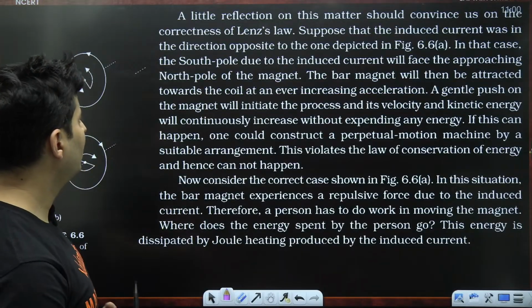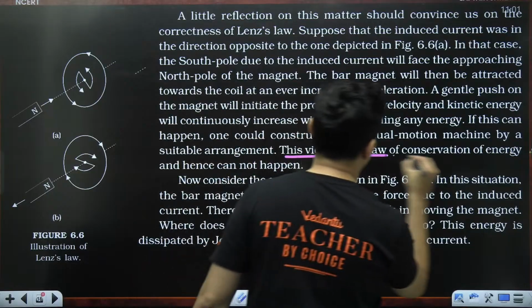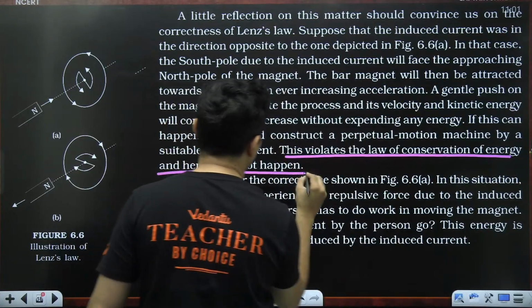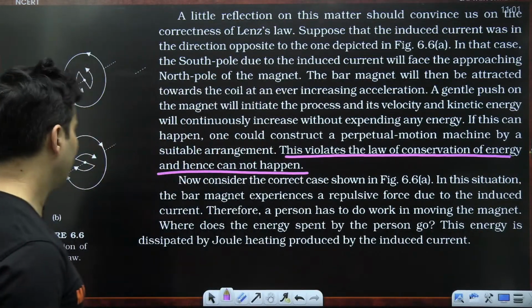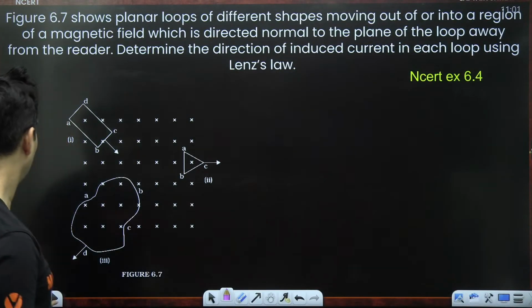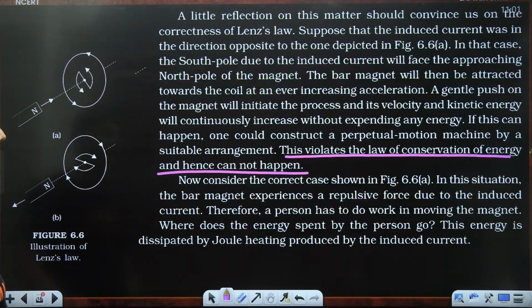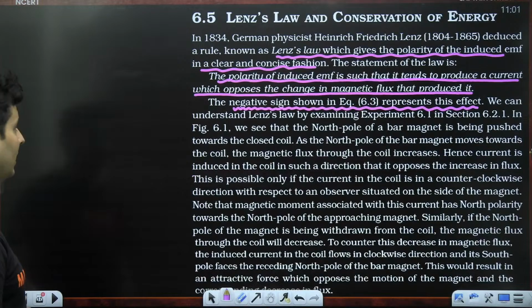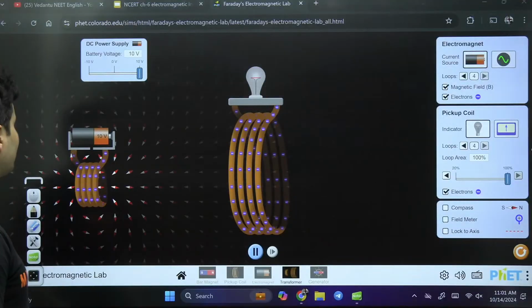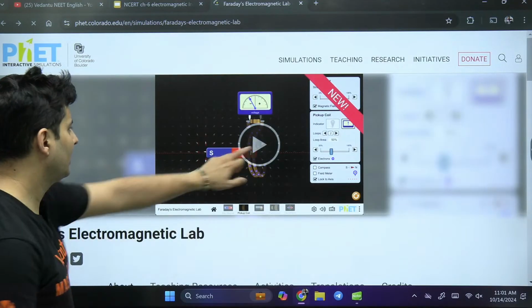Now consider the magnet will be attracted. This violates the law of conservation of energy and hence that cannot happen. This is dissipated as per Joule's law of heating. And then they have given one example over here. So let me bring back our experimental setup back over here.